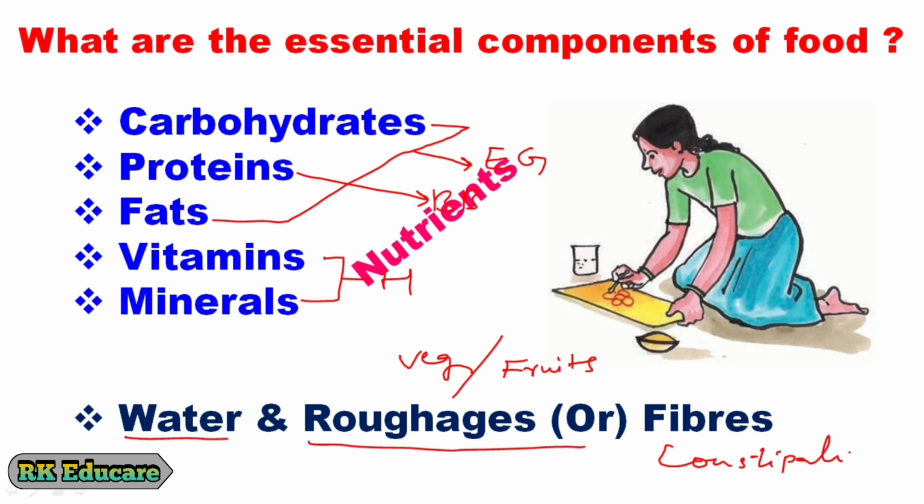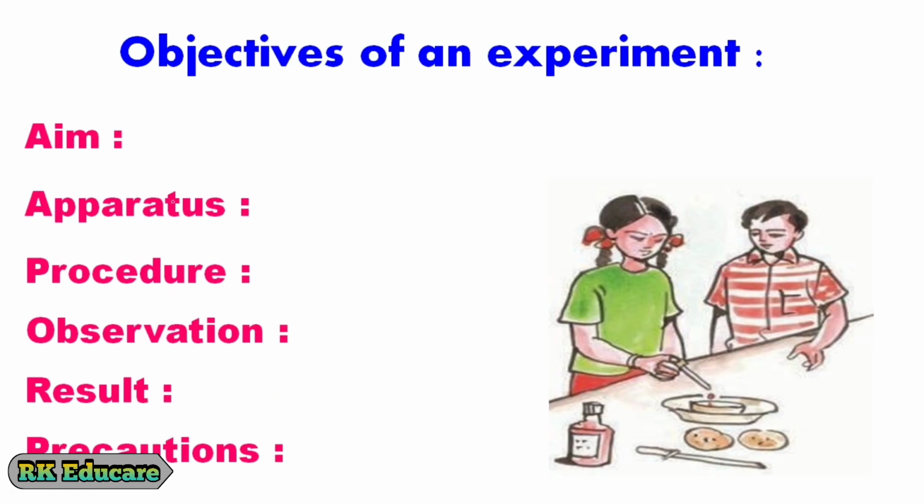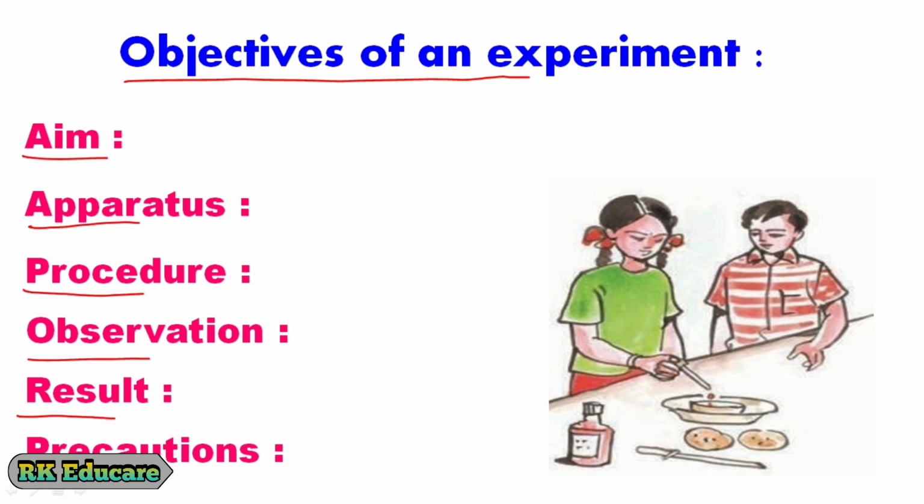Let us take a sample food and examine whether these nutrients are available in it or not. To observe it, let us conduct an experiment. To conduct any experiment, we have to follow some objectives of experiment. Aim, apparatus, procedure, observation, result, precautions are some of the objectives of an experiment.